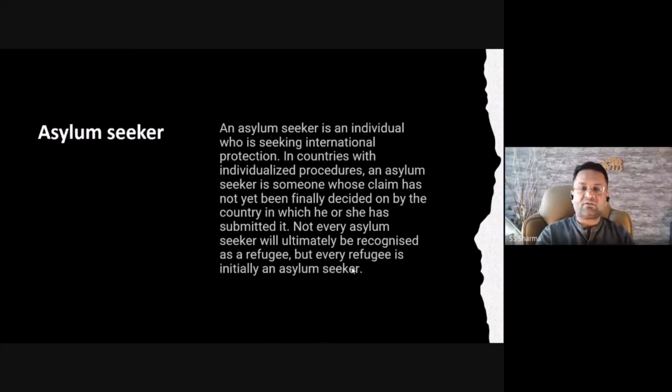So it will be very easy for all of us to understand then that every refugee must have been an asylum seeker, but not all asylum seekers get refuge in another country. So this distinction is something which you should understand.